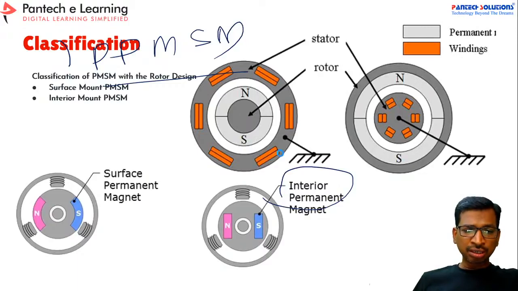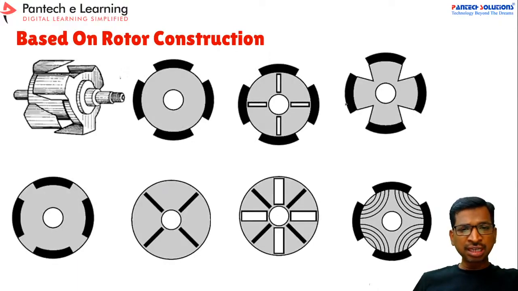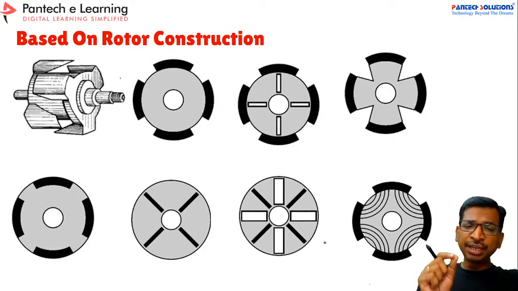Based on the rotor magnet placement, we can further classify. This is the basic structure, and again there are slight modifications, and a few more slight modifications. So you can do any design with the rotor permanent magnet placements. For each and every type, the motor will give you different performance, so by this method also you can improve your motor performance.